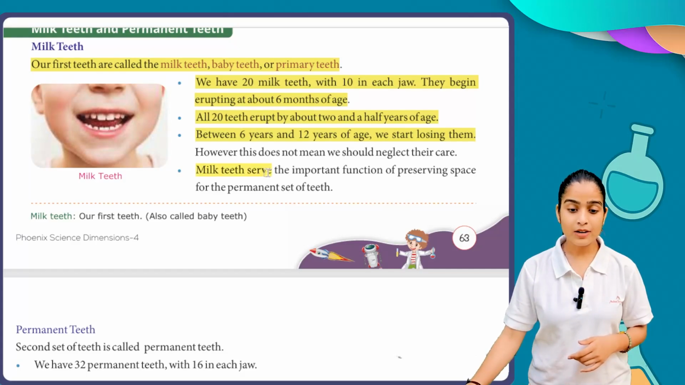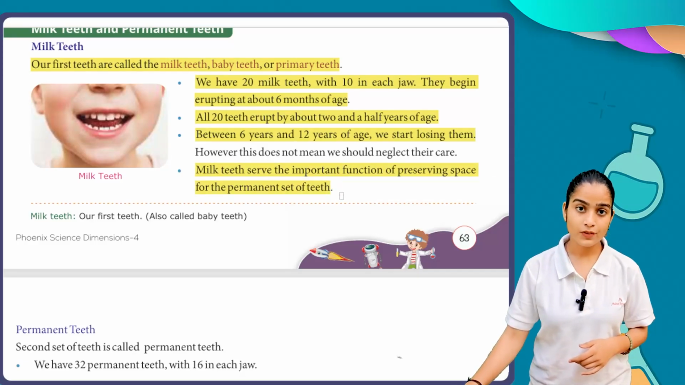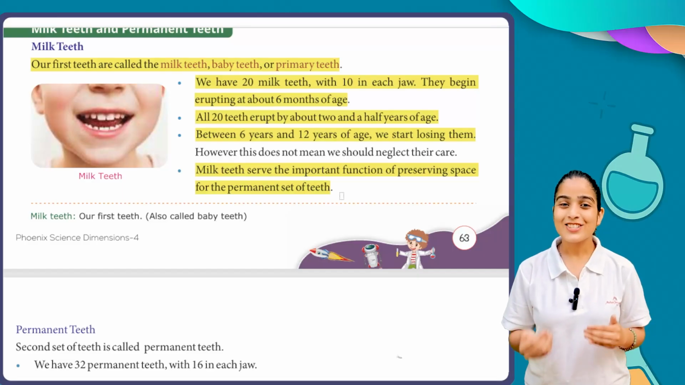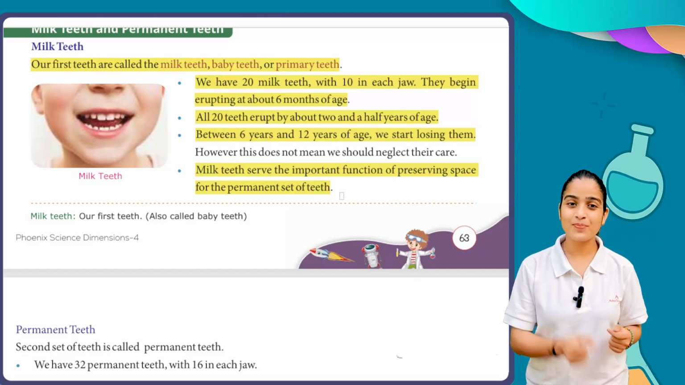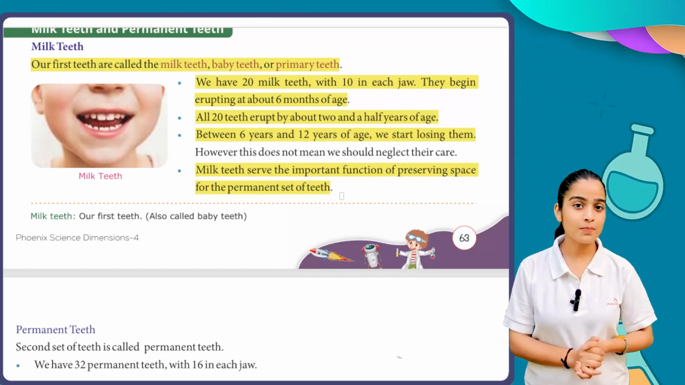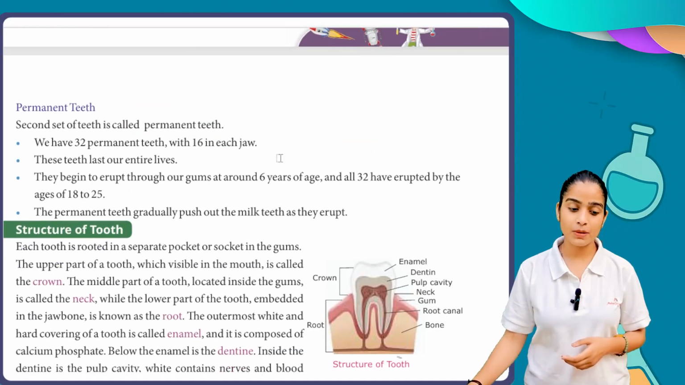Now, milk teeth serve the important function of preserving space for the next set of teeth. So basically they are like trial teeth. With this we can check the shape and size of the particular teeth, and after some time we have our permanent teeth. So now let's start with our permanent teeth.